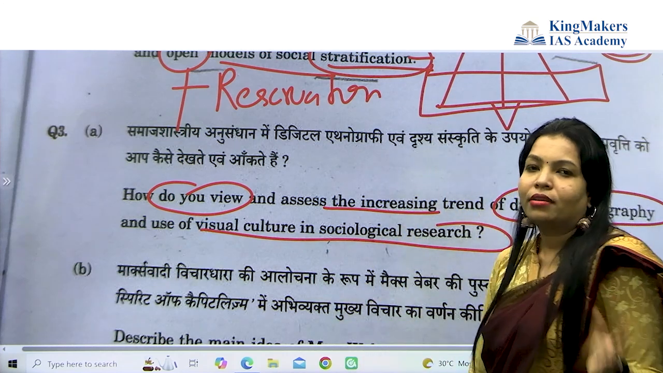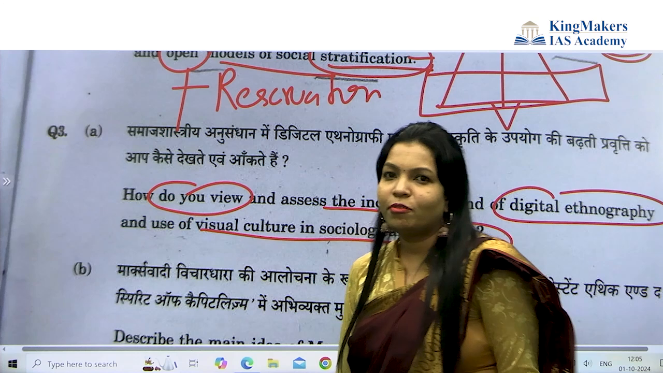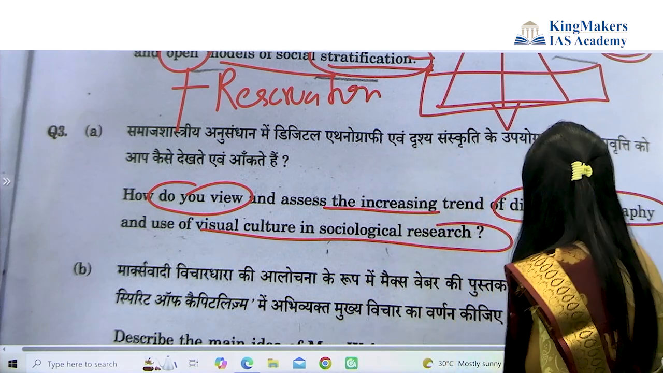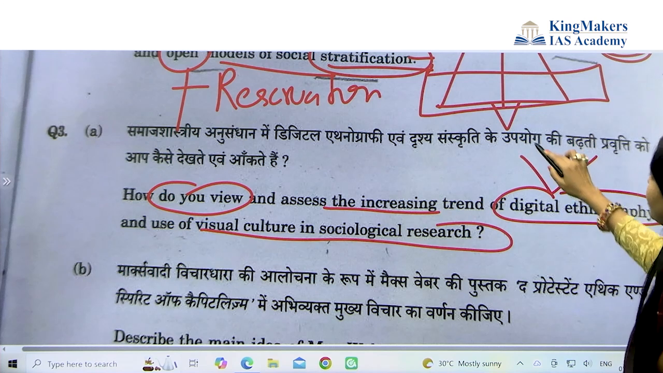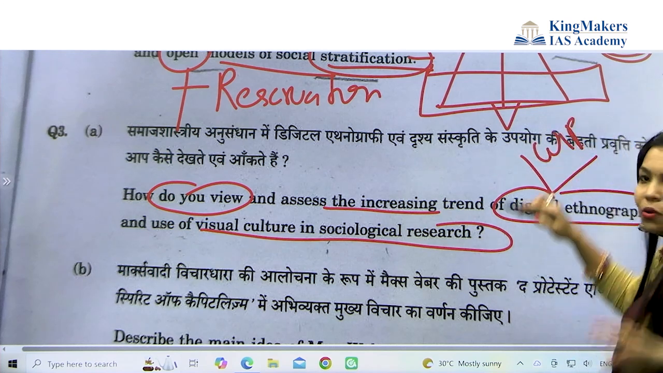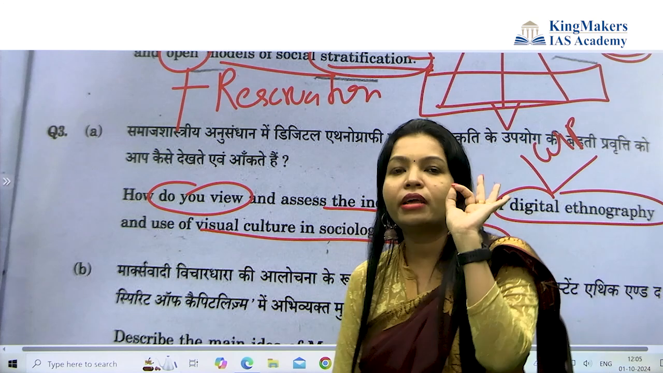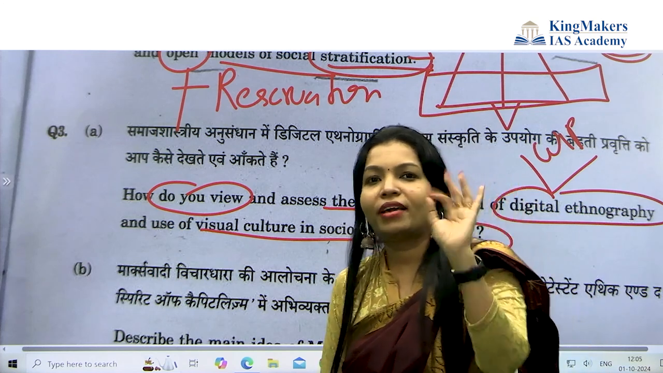This is the type of sociological research: qualitative method and quantitative method, and secondary data and primary data. Now, digital ethnography is nothing when we are using Wikipedia. So you want to give examples in the answer. The moment you add the example here, you have cracked this question.